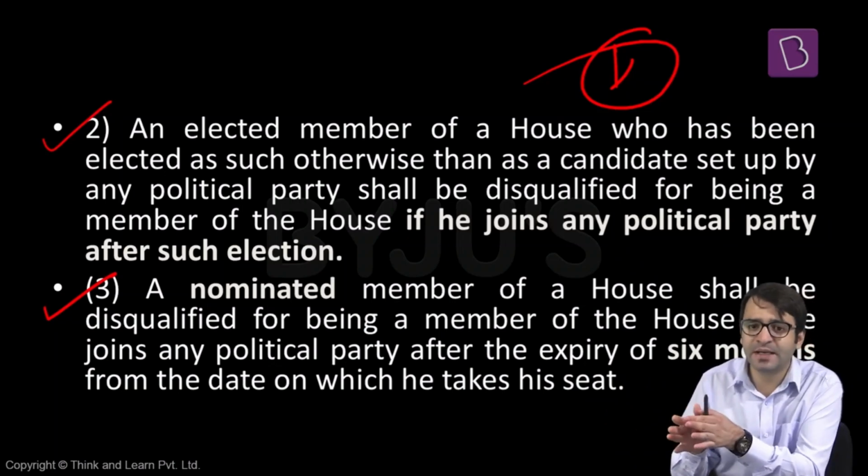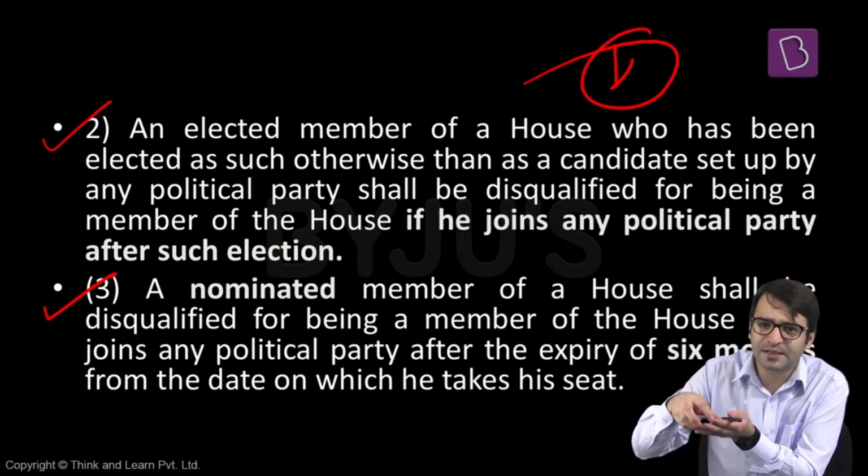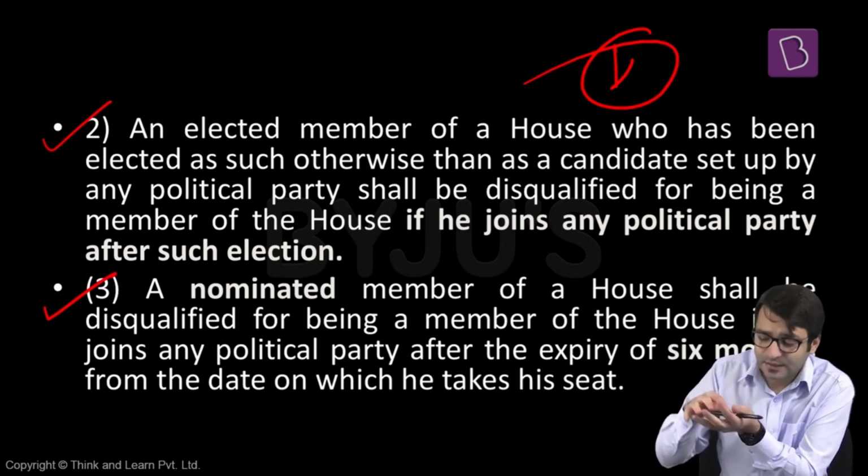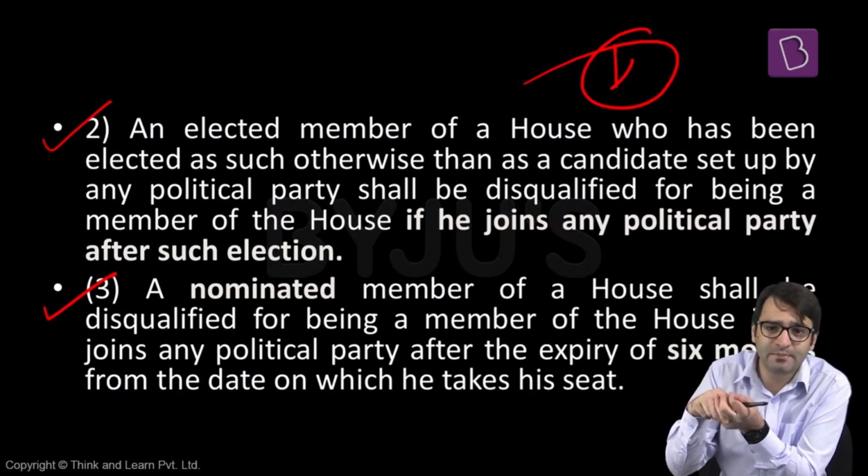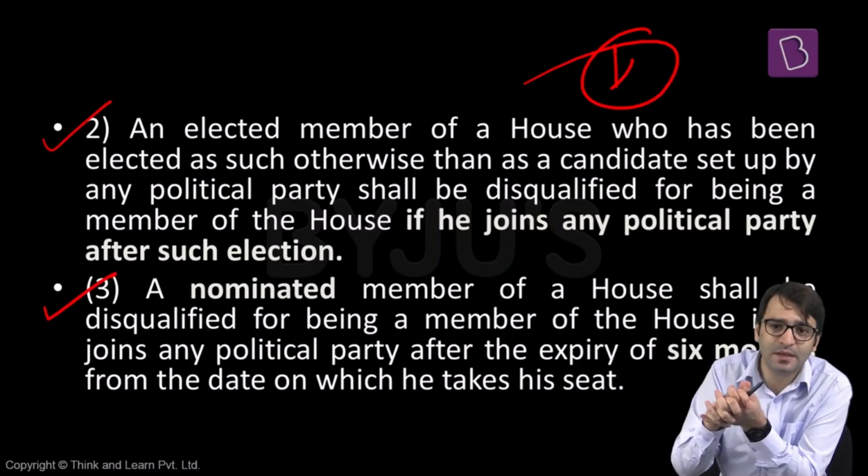Third, this member can be an independent member of the parliament. If this independent member joins a political party after the election, he is disqualified. This member can also be a nominated member. There can be 12 nominated members in Rajya Sabha, 2 nominated members in Lok Sabha, 1 nominated member in the Legislative Assembly in a state, and many nominated MLCs in the Legislative Council.